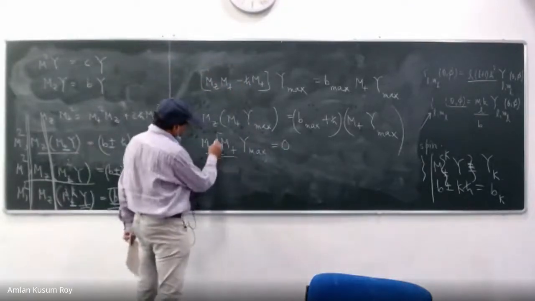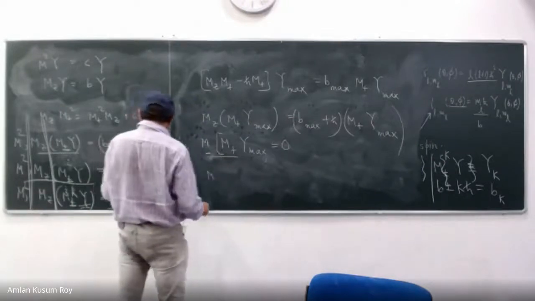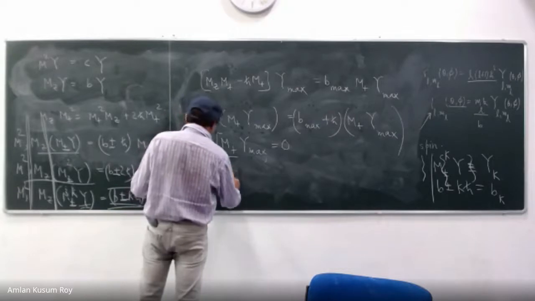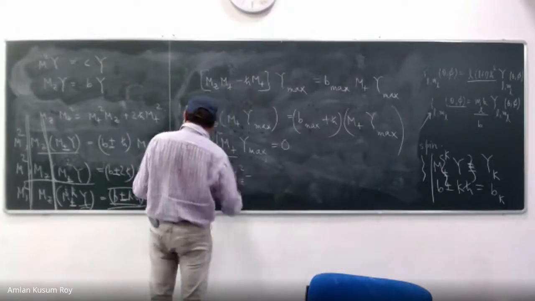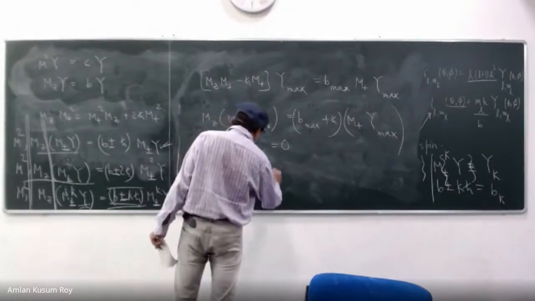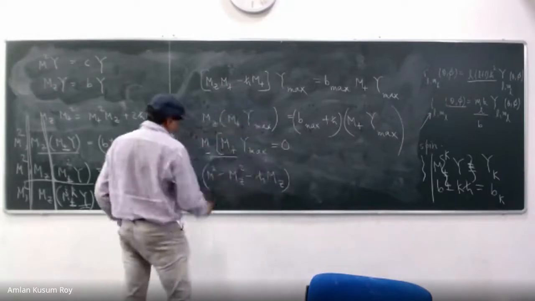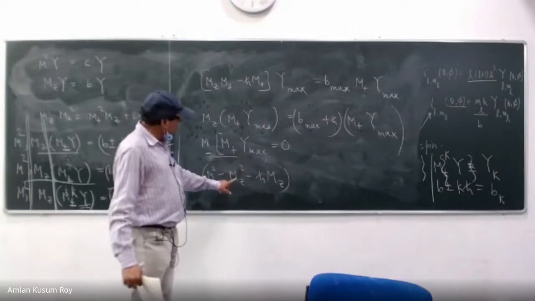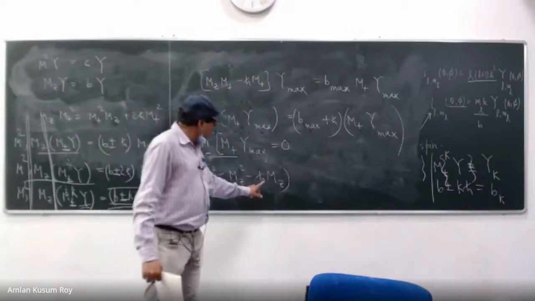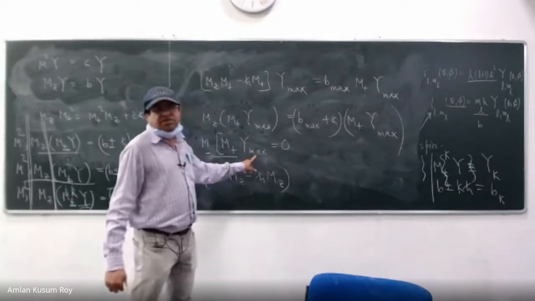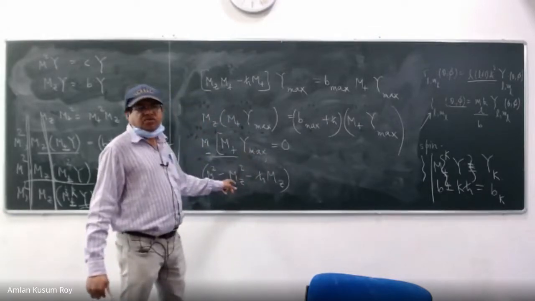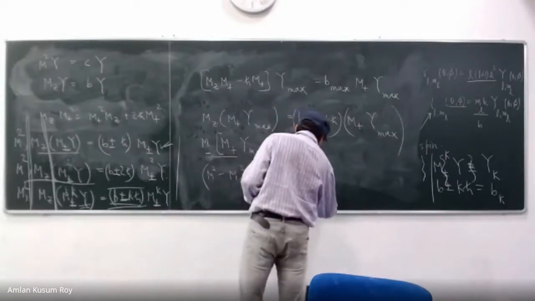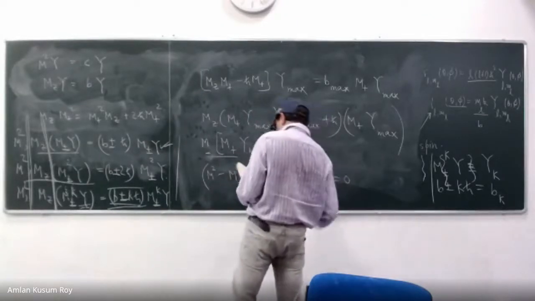So m minus m plus is actually, we wrote it in the beginning, m square minus mg square minus h cross mg. You see that? Why we did this? Because you have your m square operating on, you know the answer. Mg operating on, you know the answer. Mg operating on this, you know the answer. That is why we want to. Okay. So y max is equal to 0. Okay.